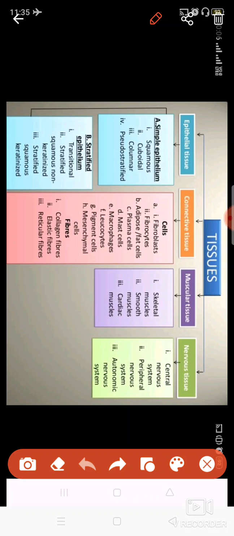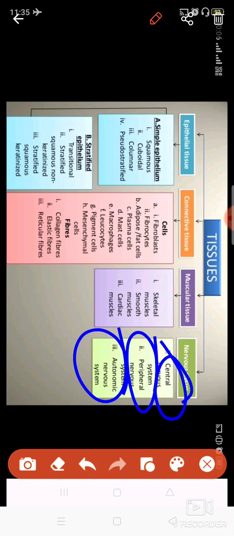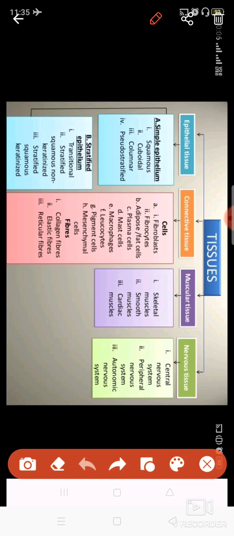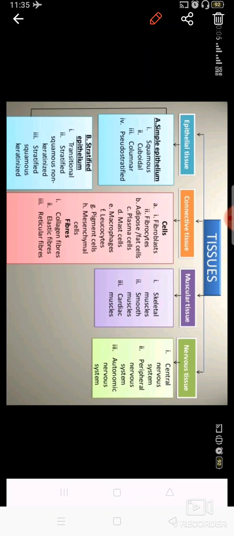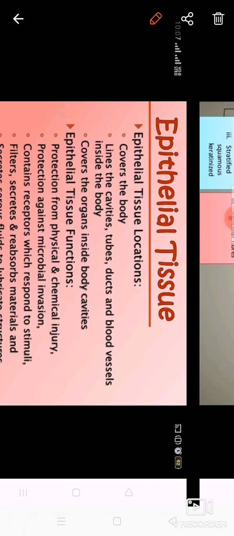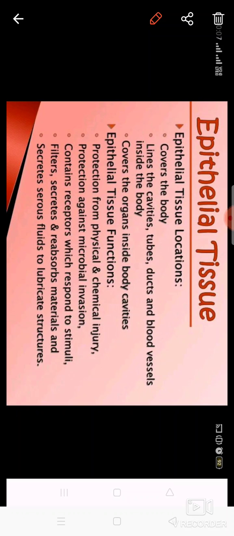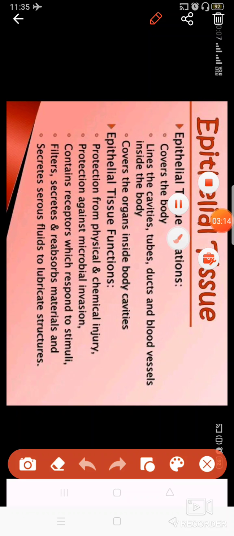And the nervous tissue is made up of the central nervous system, the peripheral nervous system, and the autonomic nervous system. The central nervous system is made up of brain and different nerves; the peripheral nervous system is made up of sensory and motor nerves; and the autonomic nervous system is again made up of these nerves, but it has a different kind of function. So now let us start with the first topic, that is epithelial tissue.